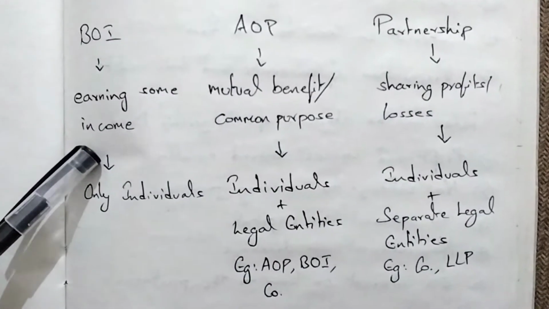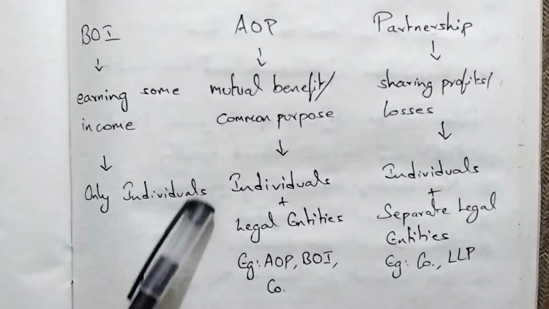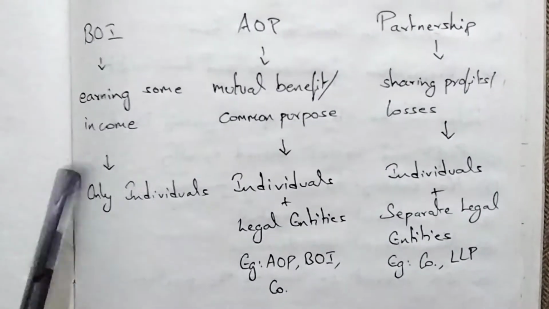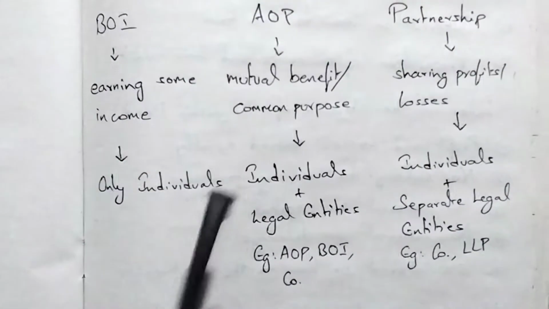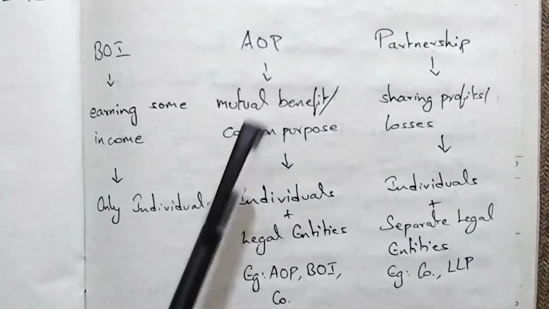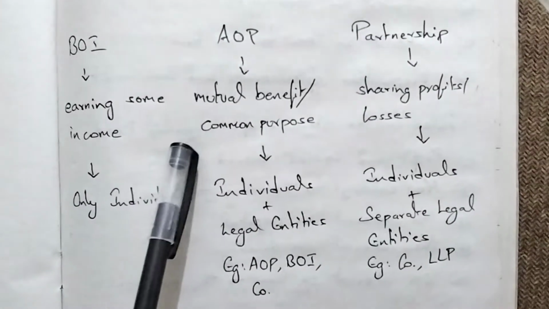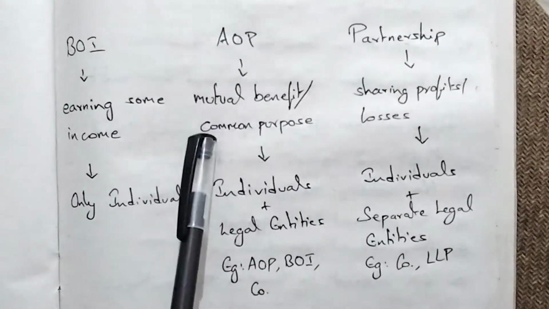In a body of individuals, the objective is earning some income. But in a body of individuals, only individuals can take part; the members are only individuals. An association of persons is all about some mutual benefit or common purpose. It is not about earning some income.